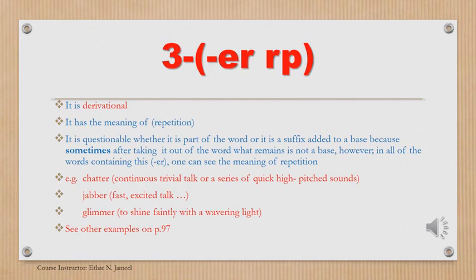Glimmer. In glimmer also we have ER repetition because the meaning of glimmer indicates the repetition and the continuity of light. So glimmer contains ER repetition because the meaning of this word indicates repetition and continuity. We have some other words on page 97. We are going to stick to those words in this page and in the exercise for words with ER repetition. I'm not going to bring anything from outside the book. You have to memorize only those words in this page.